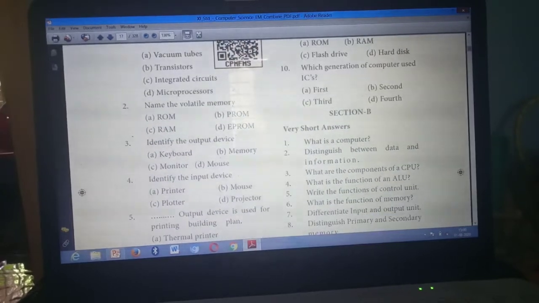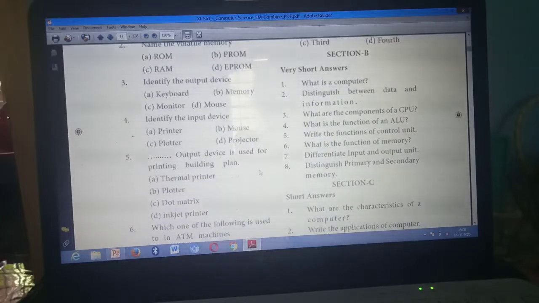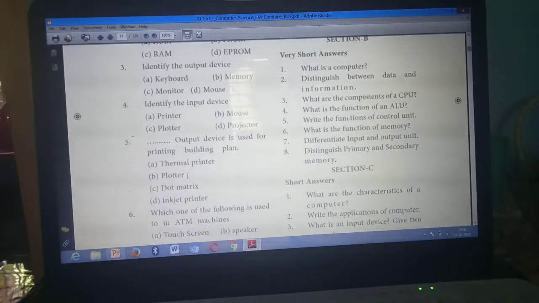Next question. Identify the output device. Which one is the output device here? Monitor, option C. Which is the answer? Option C, monitor. Okay. Next, fourth question. Identify the input device. Which is the input device? Option B, mouse. Next one. Dash output devices used for printing building plans. Option B, plotter. What's the answer? Option B, plotter.